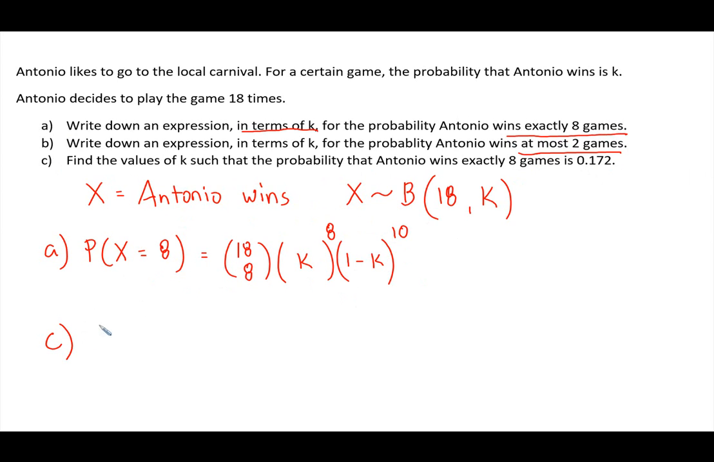So in part C, we have 18 choose 8, times K to the 8th power, times (1 minus K) to the 10th, is equal to 0.172. Now we need to solve for the values of K, right? The easiest way to do that, I think, is to just set this equation equal to 0 and then graph it. That's exactly what I'm going to do.